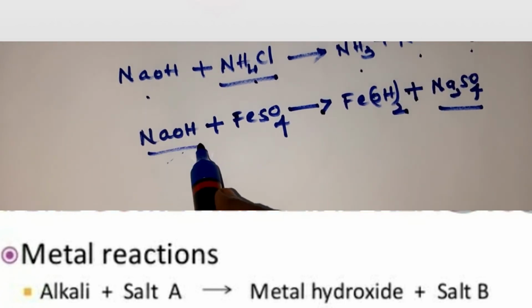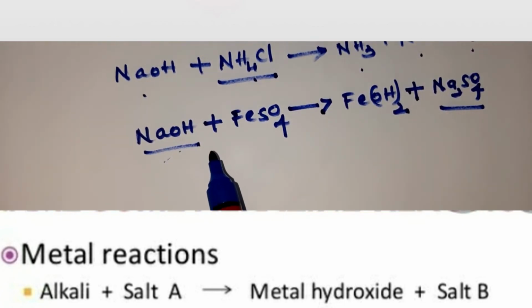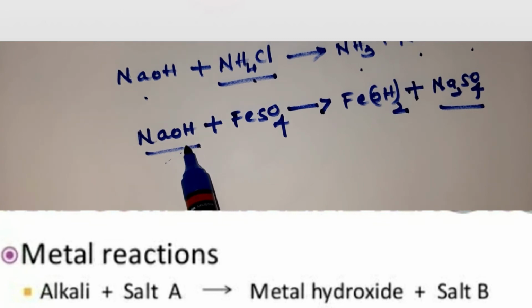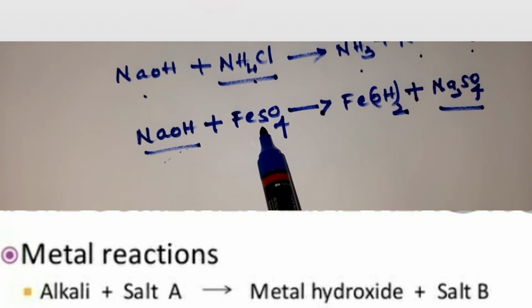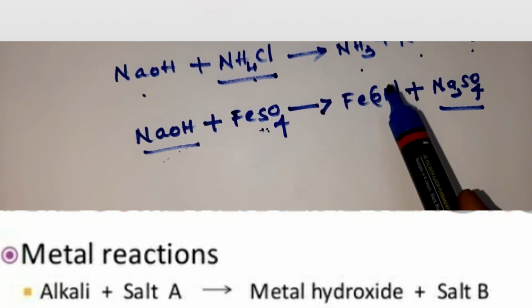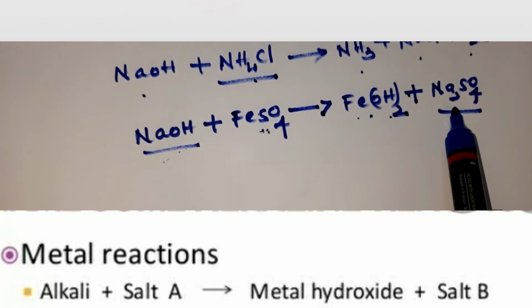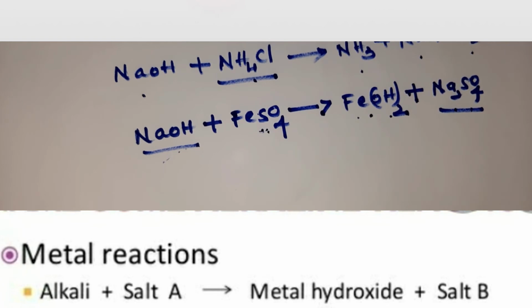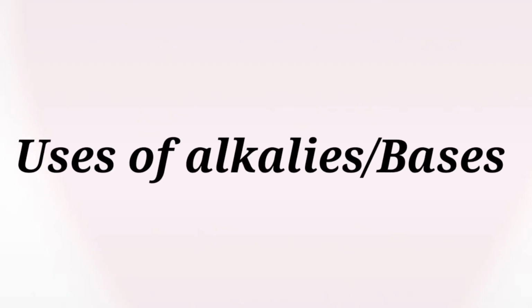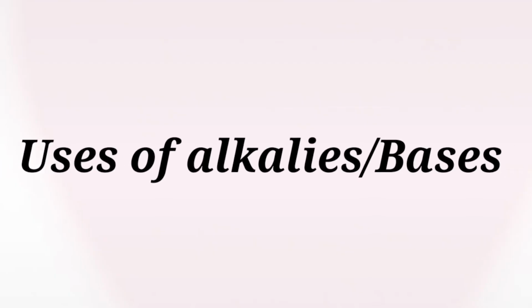Clear, children? What is the next chemical property of bases? Alkalis, when made to react with the solution of a metal salt, what do you get? You get a metal hydroxide, iron hydroxide, and one more metal salt. Clear, children? So these are some of the chemical properties of bases. Now we shall see what the uses of alkalis are, children.